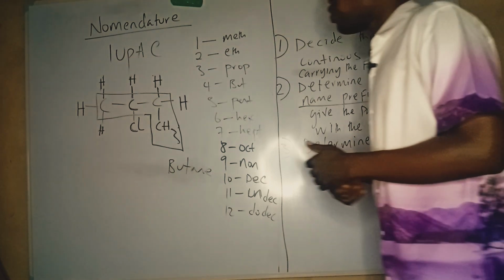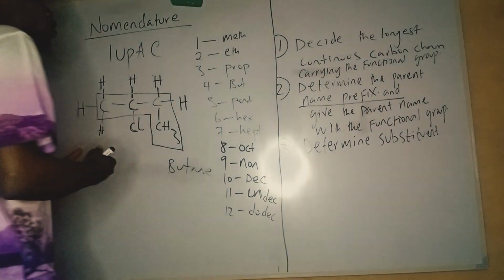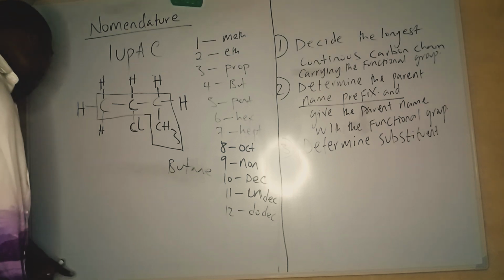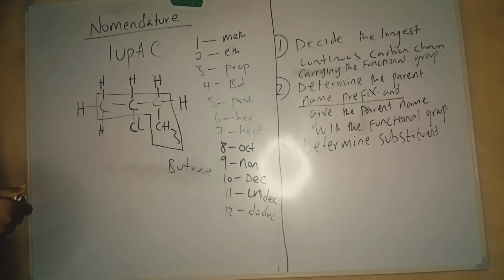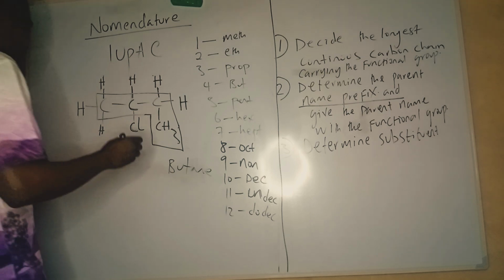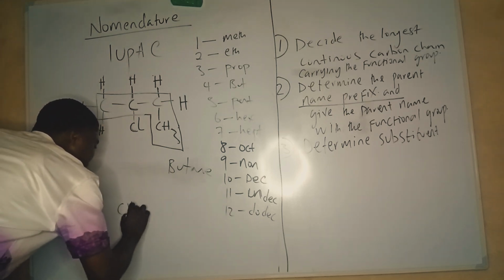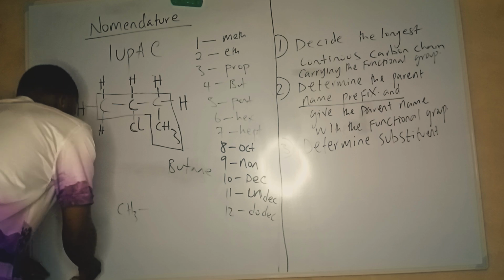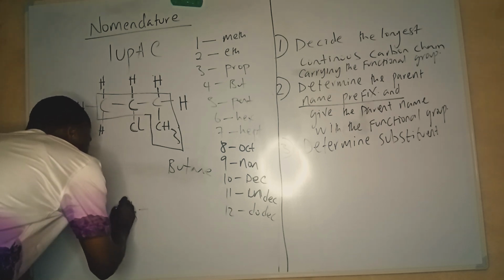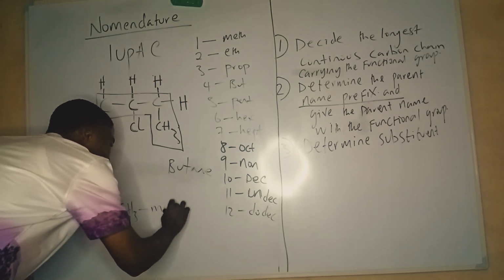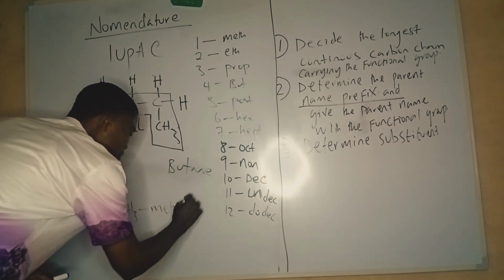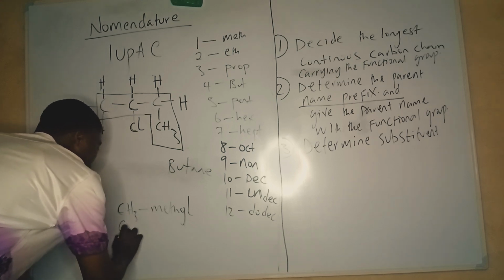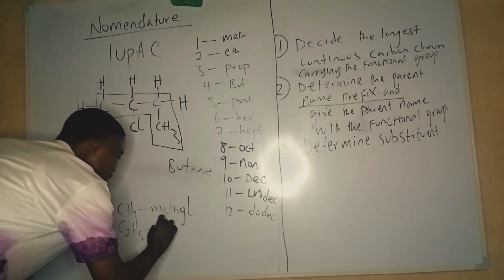What are the substituents? Substituents are those groups that are bonded to the longest continuous carbon chain, but are not part of the longest continuous carbon chain. A substituent can be CH3. When we have CH3, they are alkyls, so CH3 is an alkyl. This is methyl. I can also have C2H5, and this is ethyl.